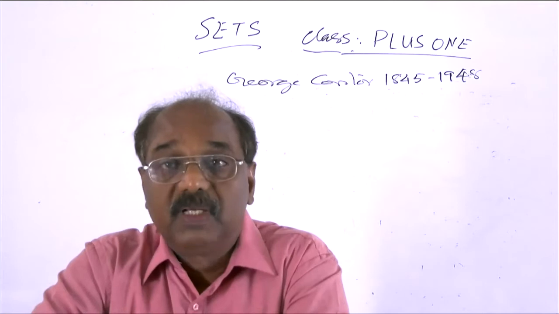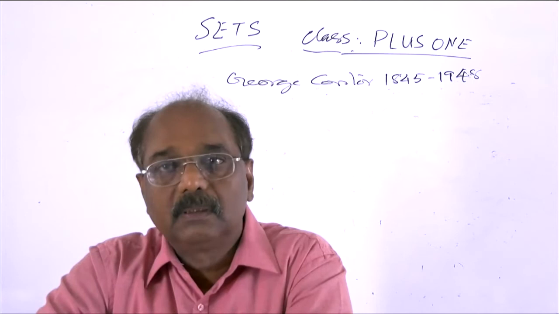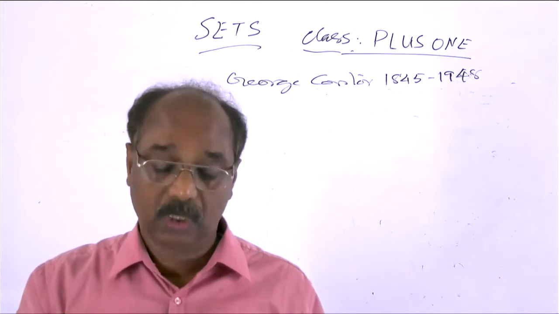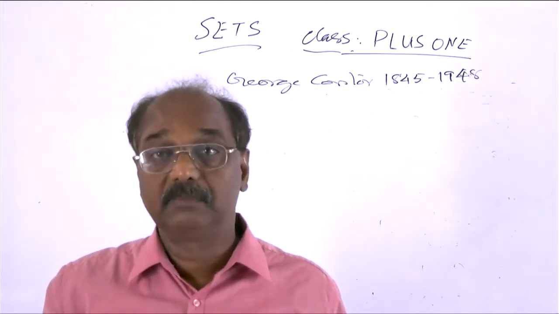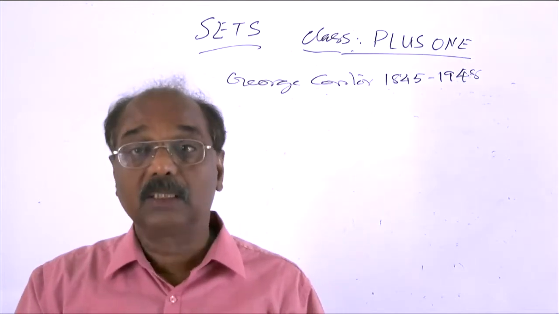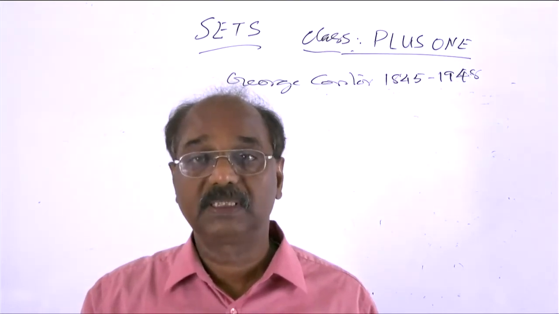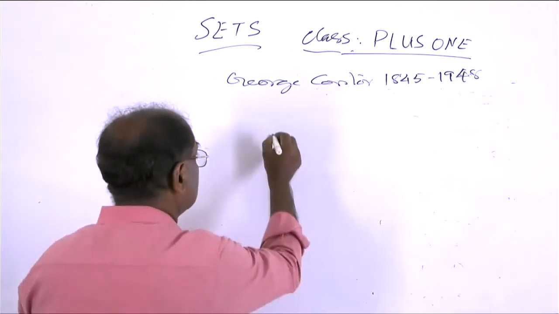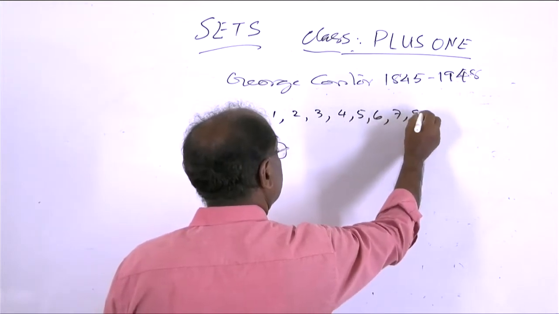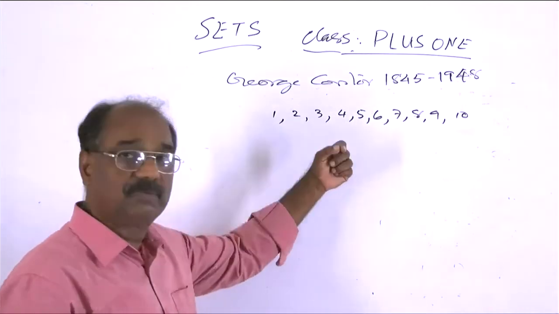So what is the meaning of this well-defined collection? Well-defined collection means the collection is defined very well. We may explain that term using certain examples. Consider the collection of the first 10 natural numbers. The numbers are 1, 2, 3, 4, 5, 6, 7, 8, 9, and 10.